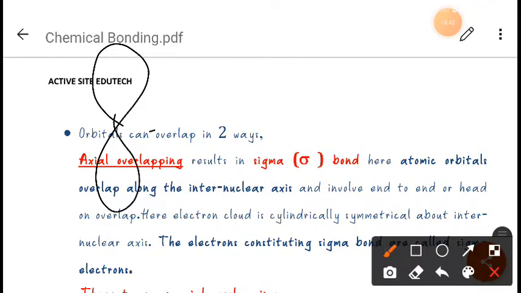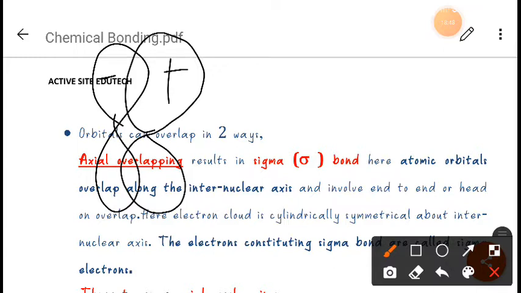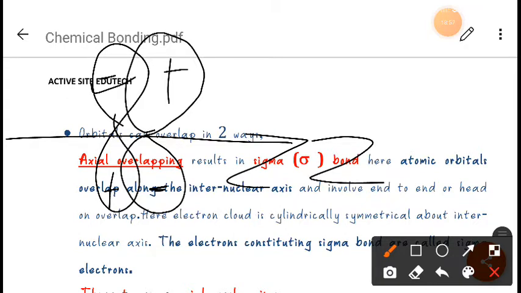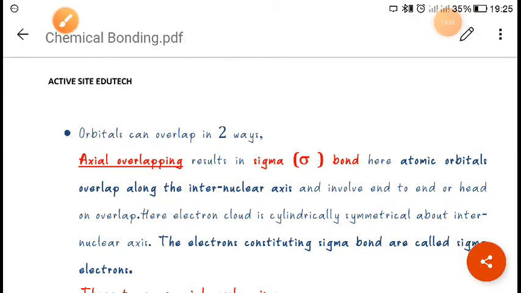One more example you can take. Suppose this one is negative, this one is positive, this one is negative, and this one is positive. Here you can see positive and negative are overlapping, positive and negative are overlapping. So this type of overlapping is called negative overlapping. Now next is zero overlapping.